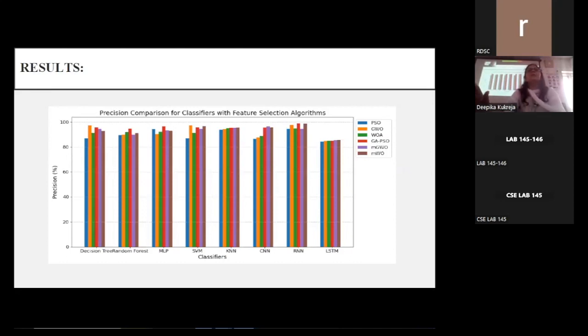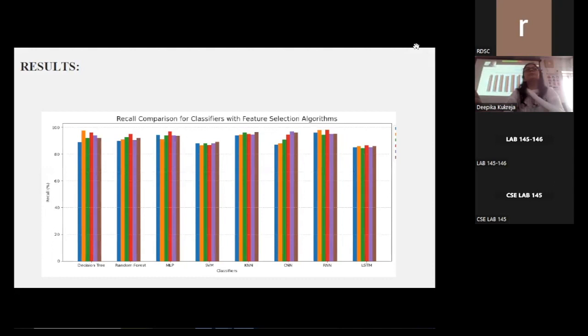This figure shows the results using the NSL KDD data set. As can be seen from this figure, it represents precision. Genetic algorithm along with particle swarm optimization exhibits remarkable performance when employed with RNN, as you can see in the RNN column, where GAPSO exceeds the most. So we say that we get the best results when GAPSO is implemented using RNN.